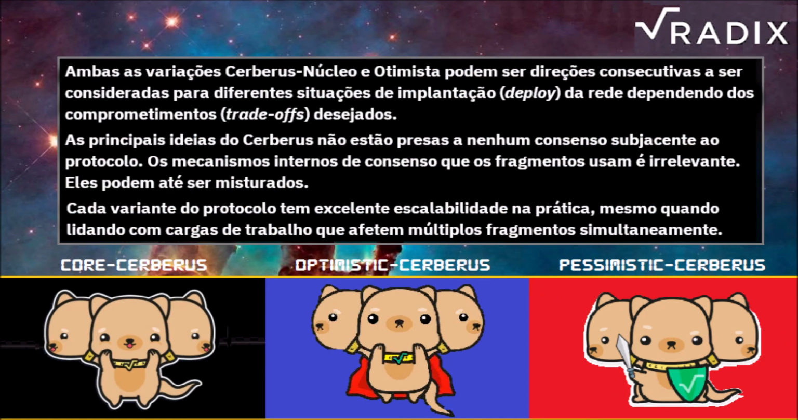Both variants, Optimistic Cerberus and Pessimistic Cerberus, may be productive directions for consideration for different network deployment situations, depending on desired trade-offs. The core ideas of Cerberus are not tied to any particular underlying consensus protocol. The internal consensus mechanism that the shards use is irrelevant. They even can be mixed. Each of the protocol variants has excellent scalability in practice, even when exclusively dealing with multi-shard workloads.